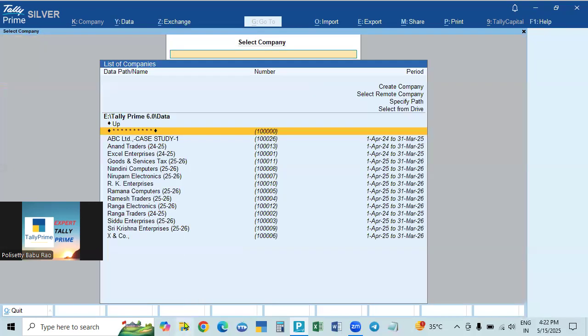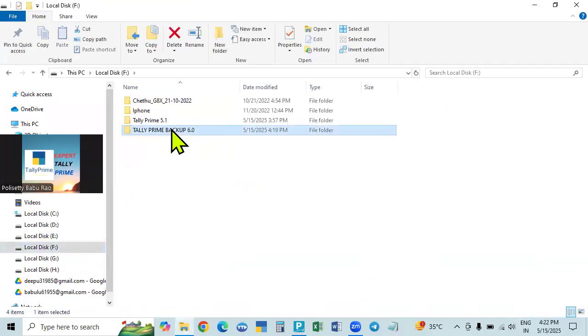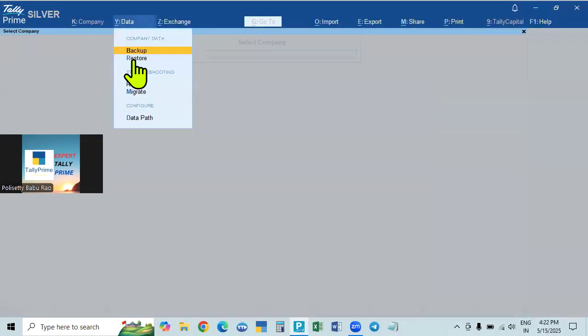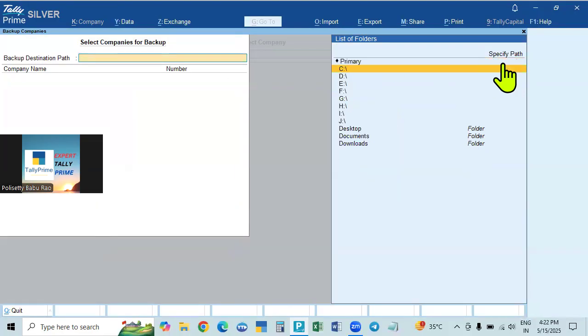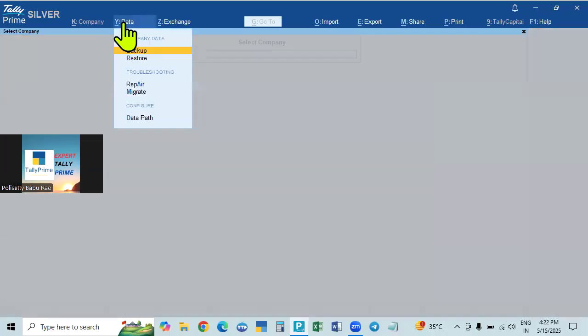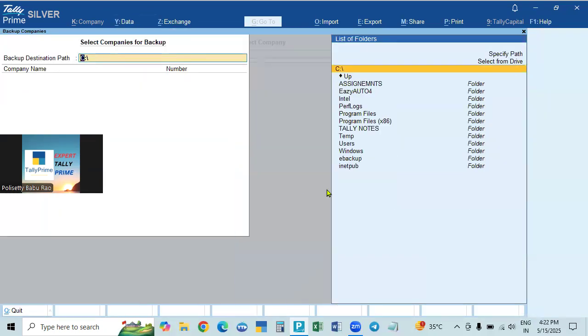For example, if it is not created, go to the F drive. Here I will delete this. So it is not created. If we created it in advance, then for backup we go back and select from drive, go to the F drive or any drive, and the folder, that is the backup path, will be shown. Now we have not created it, so that can be created in advance, as I told you already. Now give the backspace and go there. Now it can be created here. If it is already created, select from drive, go to the drive and select the backup path.